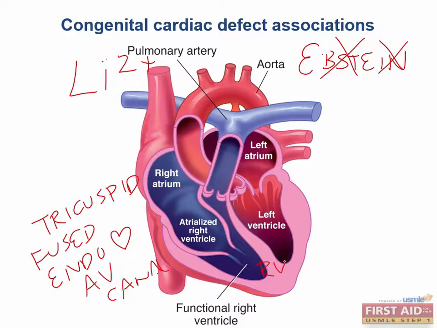This makes it look like the right atrium is extending down into the right ventricle. This is the term atrialized right ventricle that gets tossed around a lot. The main problem in Ebstein anomaly is that the tricuspid valve is tethered down into the right ventricle and it cannot finish completely separating the right atrium and the right ventricle, and therefore it looks like the right atrial chamber extends all the way down into the right ventricle. Classic association is with lithium exposure, so look out for mothers that have some sort of psychiatric problem that would lead them to be taking this drug.